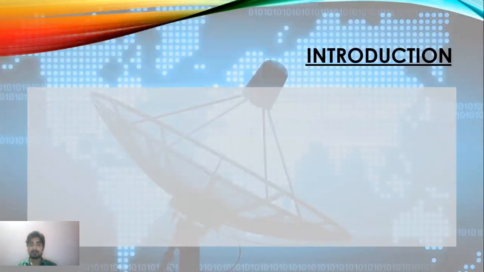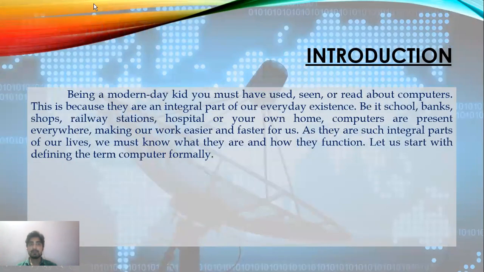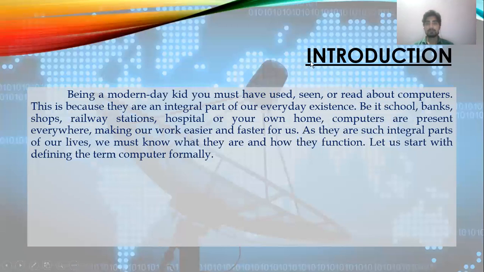So let's first start with an introduction. Being a modern day kid, you must have used, seen or read about computers. This is because they are an integral part of our everyday existence, be it schools, banks, shops, railway stations, hospitals, or your own home. Computers are present everywhere, making our work easier and faster for us. As they are such an integral part of our lives, we must know what they are and how they function.